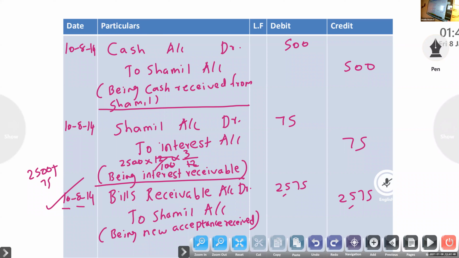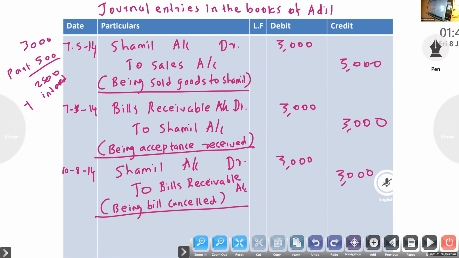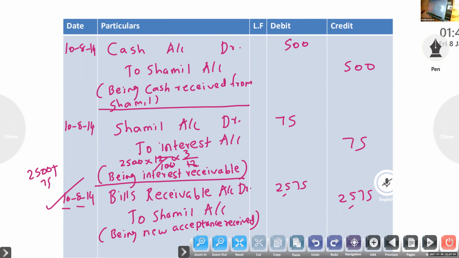So think, first entry, Shamil account to sales; second entry, bills receivable to Shamil; then maturity date. It is a renewal entry because part payment is there. First dishonor, Shamil account to bills receivable; part payment, he will get cash account to Shamil; then interest, Shamil account to interest, because he will get interest in future.